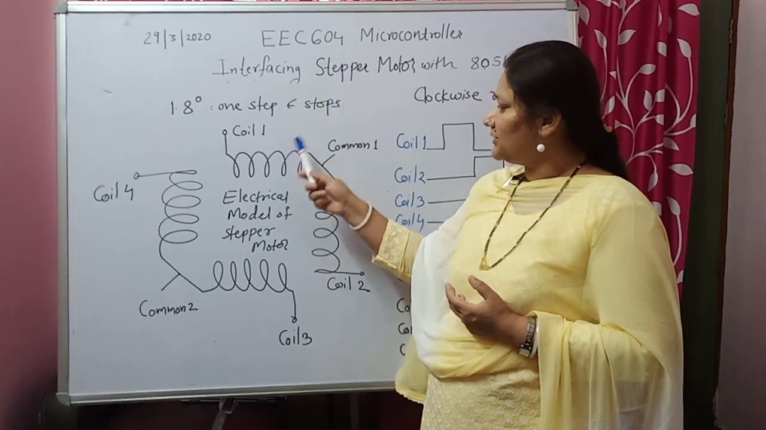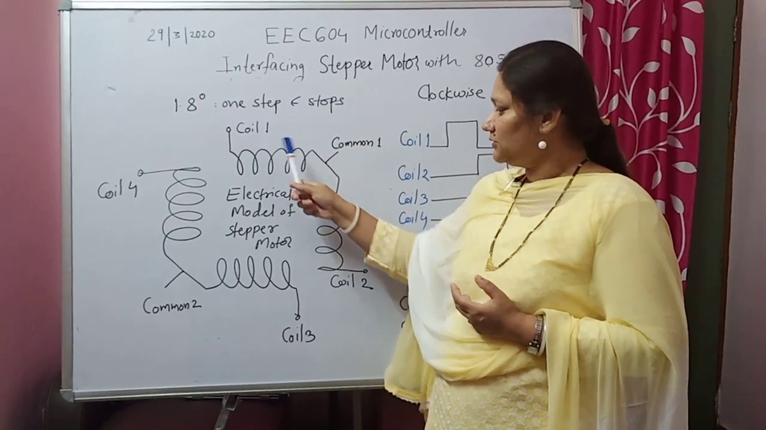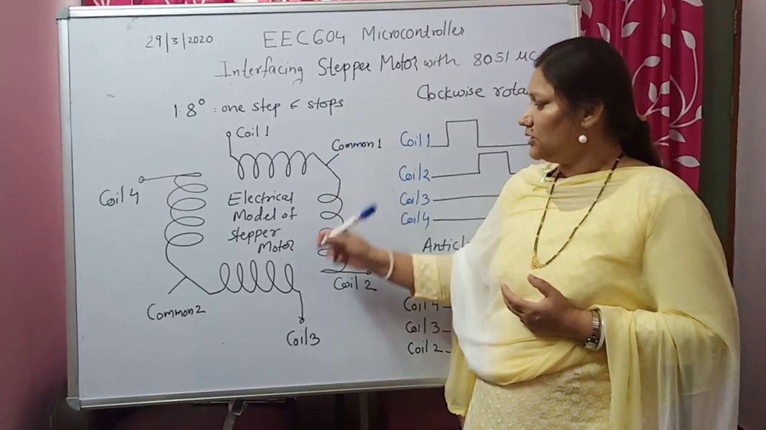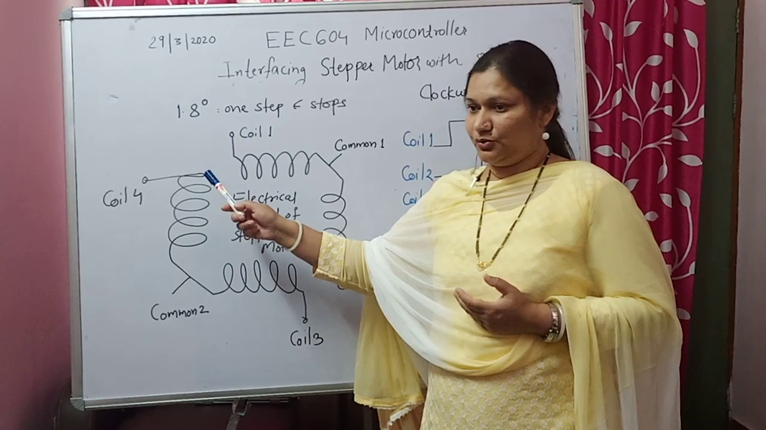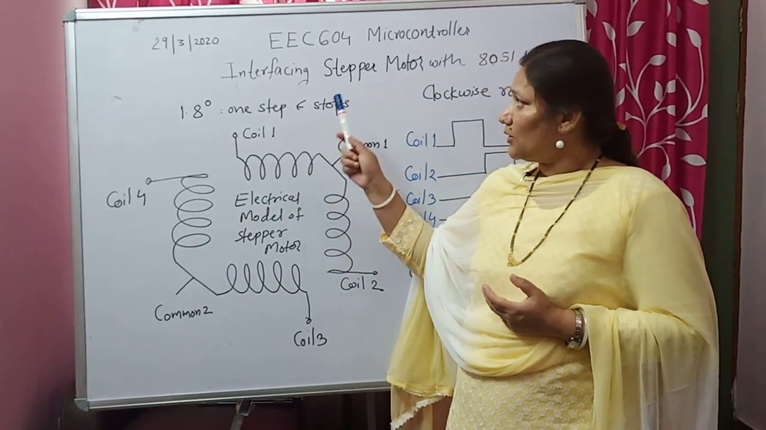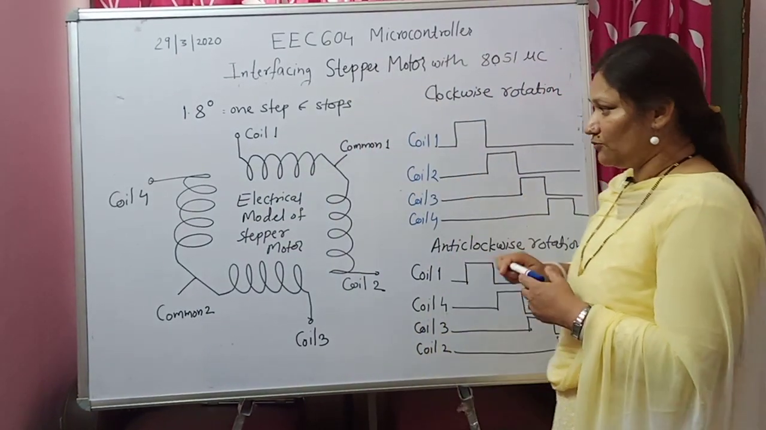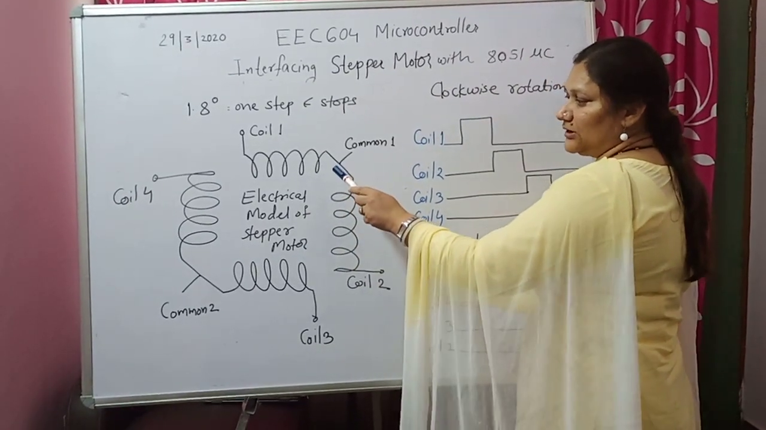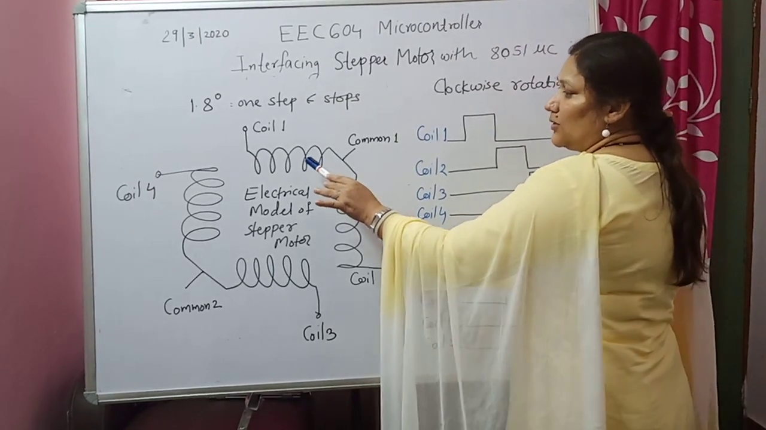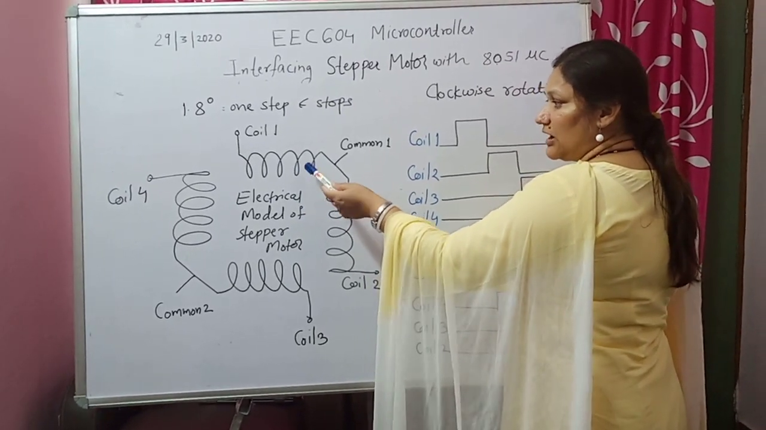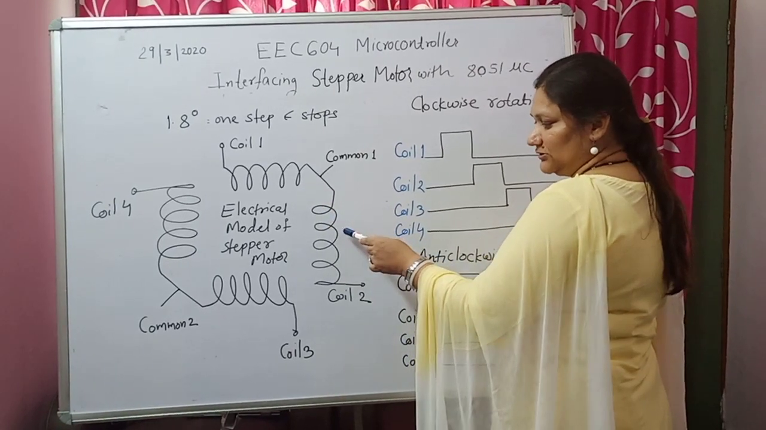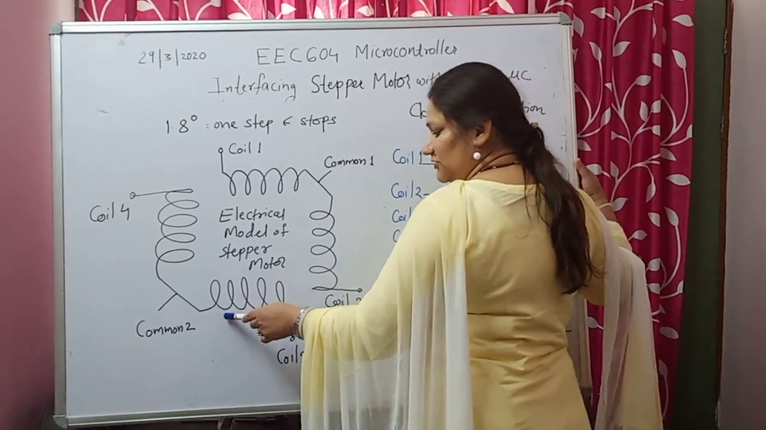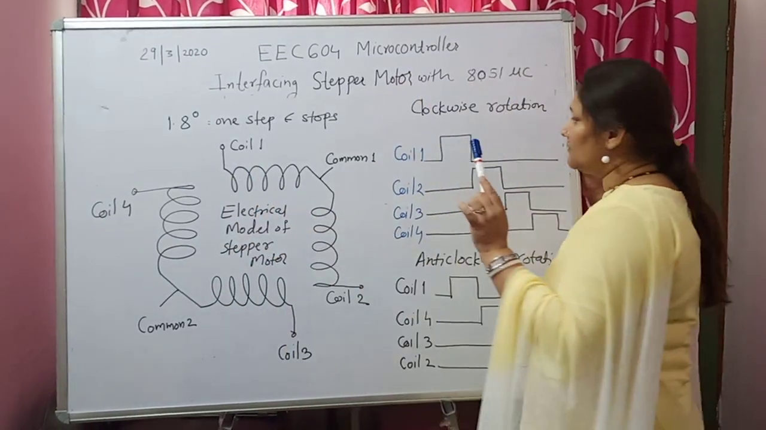A stepper motor generally consists of 4 coils. Coil 1, coil 2, and both the coils are connected with one common. Then you have coil 3 and coil 4. To get one step from the stepper motor, all these coils must be energized with the help of pulses. Once coil 1 gets one pulse, after finishing that coil 2 should get the pulse, after that coil 3 should get the pulse, and after that coil 4 should get the pulse.